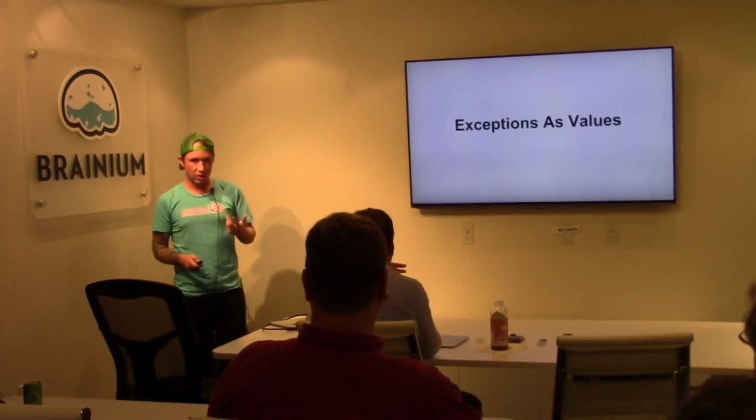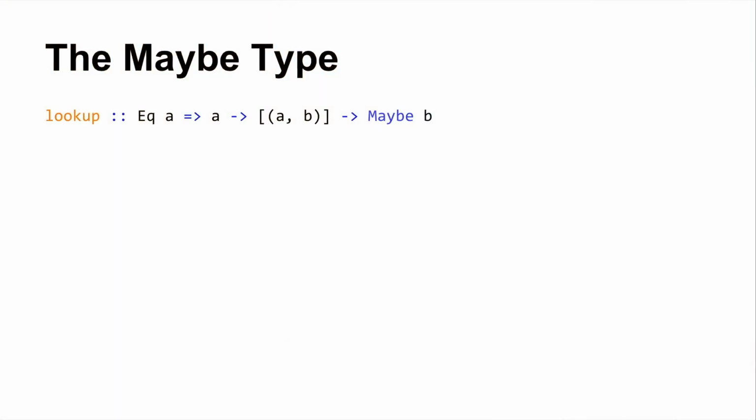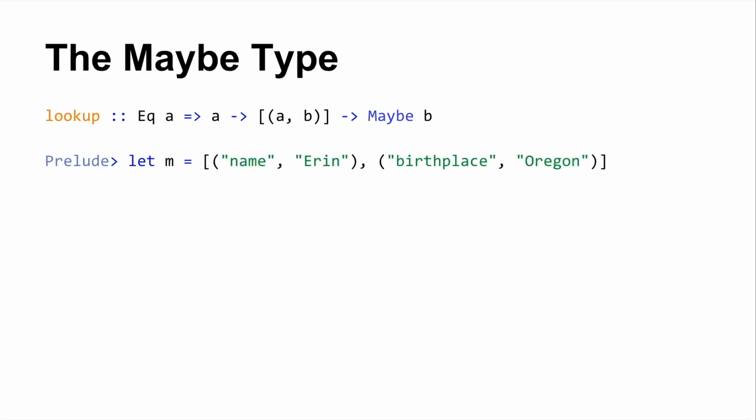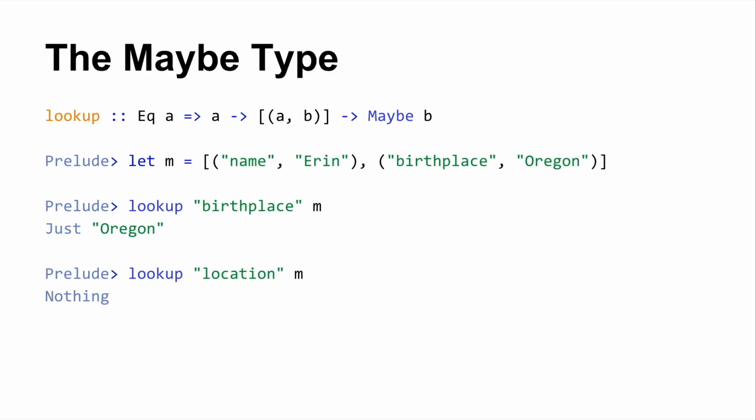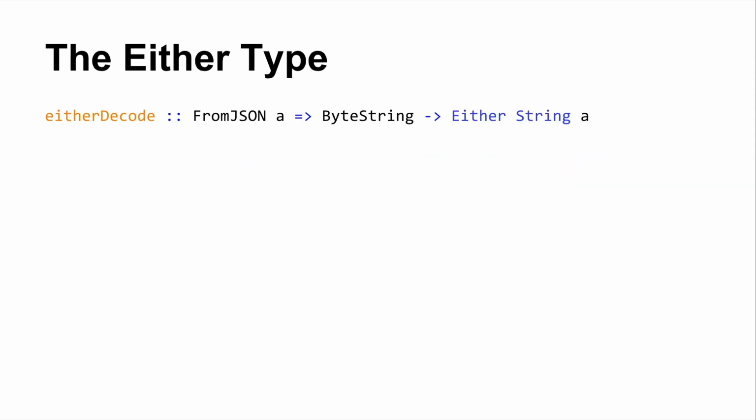Beginning Haskellers start with exceptions as values, and what I mean by that is we've got these types like Maybe and Either that we interact with that help us represent failure in the type system. So you're going to use something like lookup: you have a map with keys of type A and values of type B, you look something up in it, and if you're successful you get back Just string, and if you fail then you've got this value that represents failure. Either type you're also familiar with.